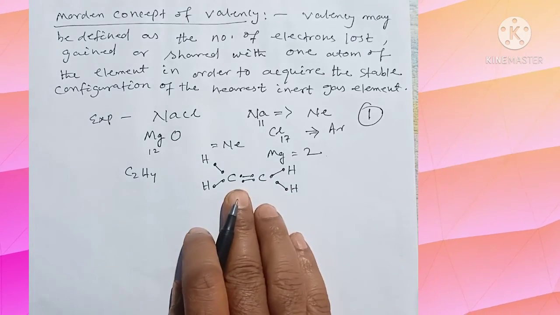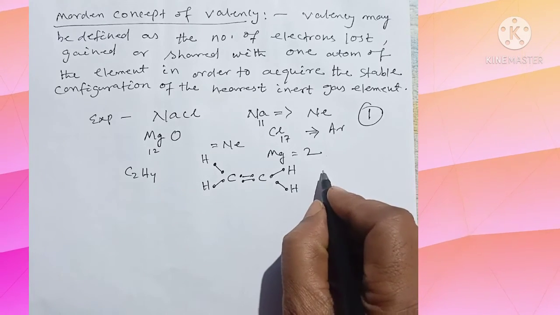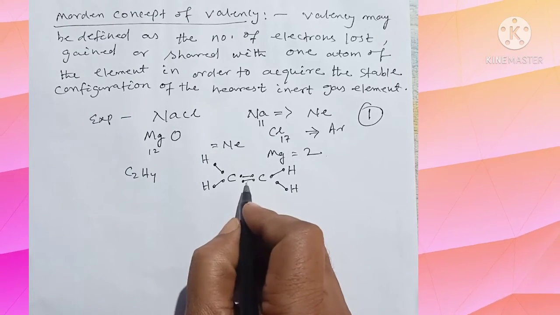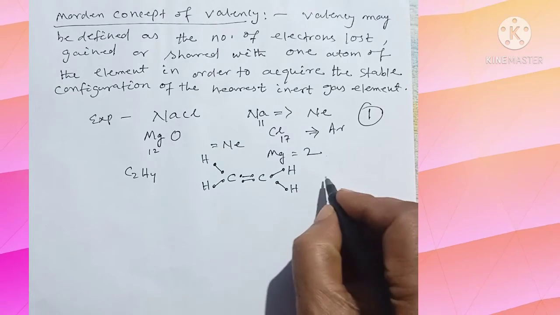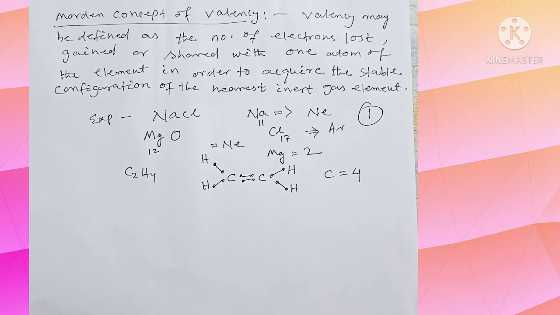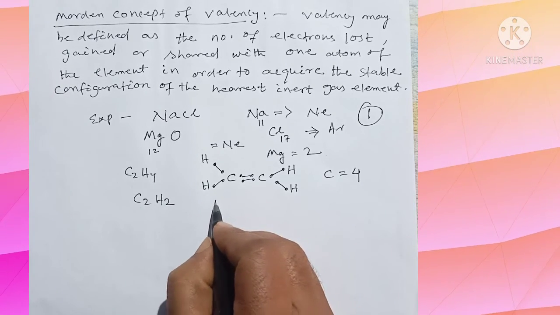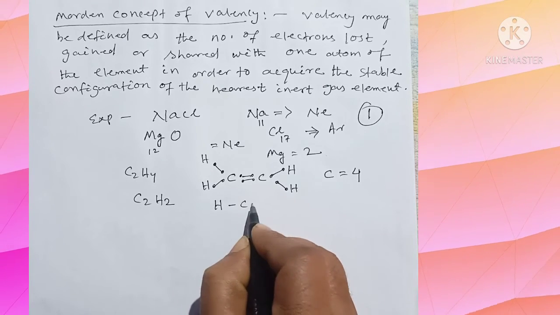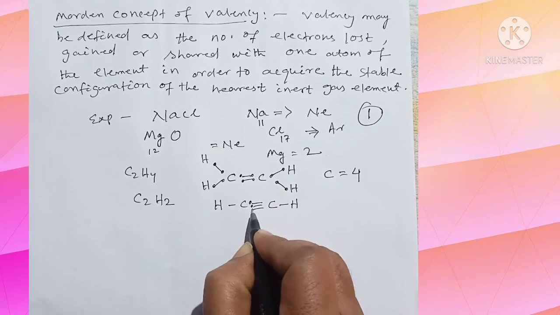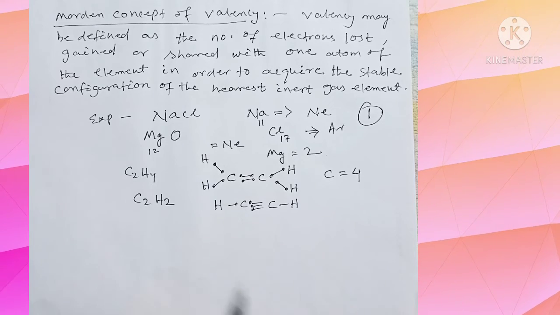Since carbon has shared 4 electrons with others, the valency of carbon is 4. Similarly, in case of C2H2, H, C triple bond C, H, 4 electrons of carbon have been shared, therefore the valency of this carbon is 4.